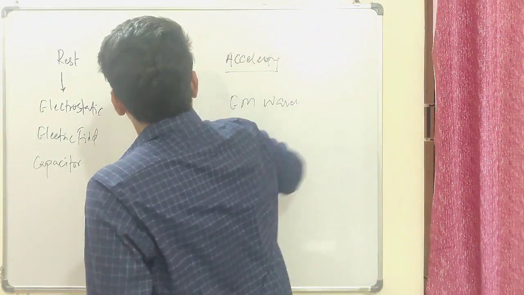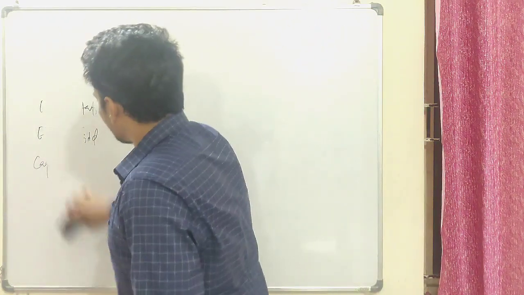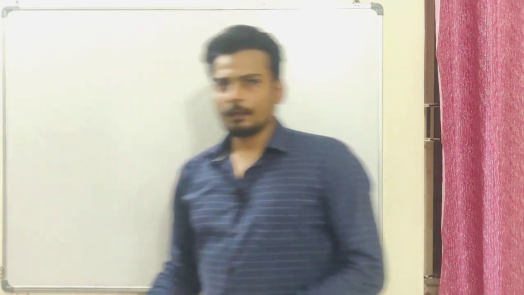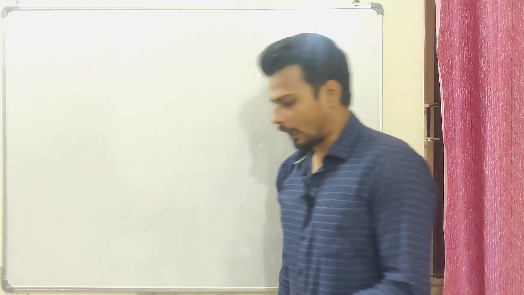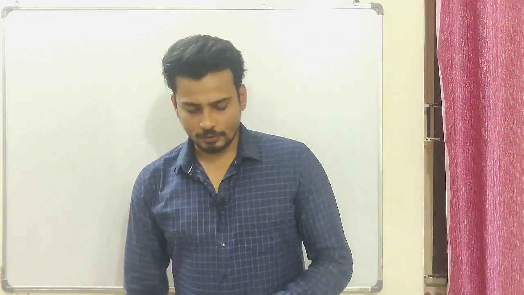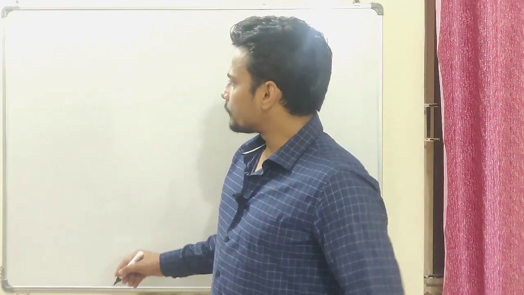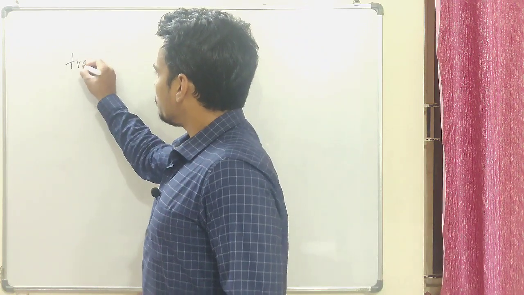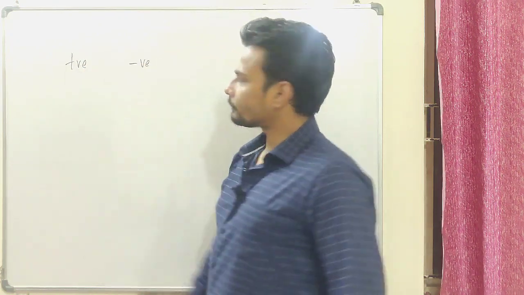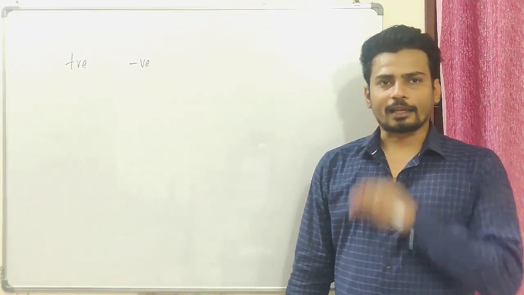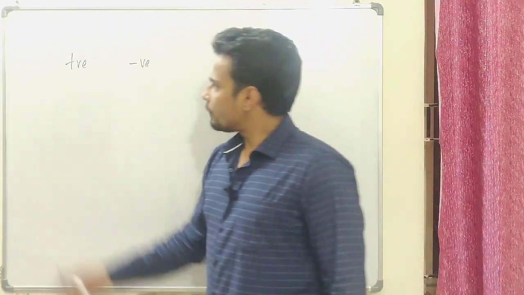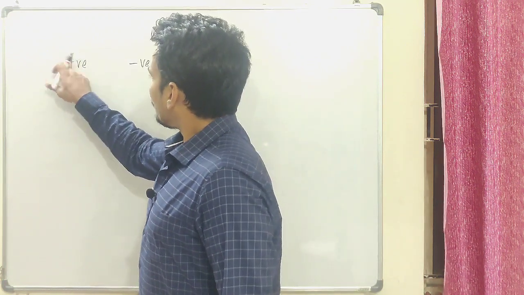Well, if I am dealing with the charge, I should know certain properties of charge, right? So knowing the properties of charge is really, really important. Let us understand first how many types of charges exist in this universe. Essentially we have 2 kinds of charge, the positive and negative. There is no exception in physics, only positive and negative, that's all.